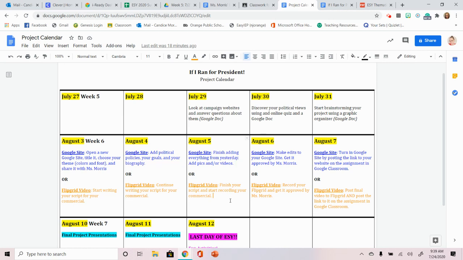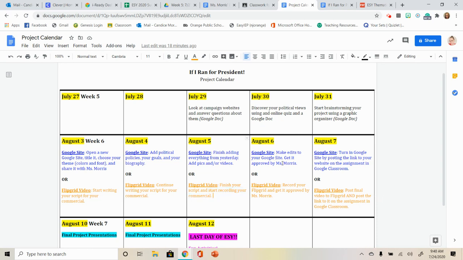And then if you're doing the Flipgrid video, you're going to finish your script and start recording your commercial. Now, it might take you a few times to record your video. It might not be perfect. I know when I create Flipgrid videos, I sometimes have to restart. So you can do that if you need to. Start recording it, give yourself a couple tries with that.